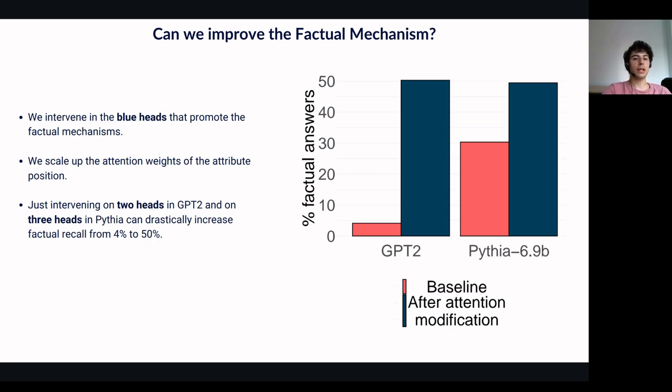It's important to note that we achieved this improvement by modifying only 2 heads in GPT-2 and 3 in Pythia. This minimal intervention led to a strong increase in factual accuracy.